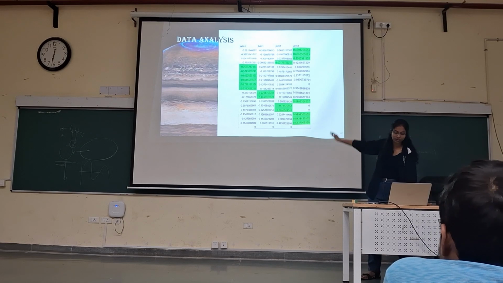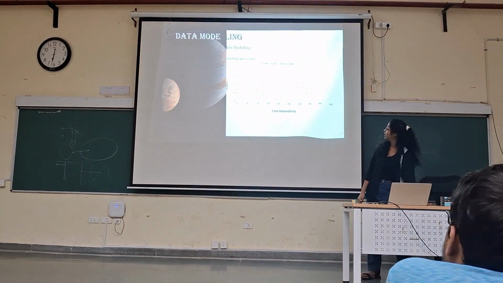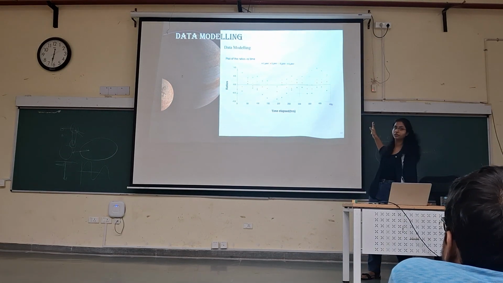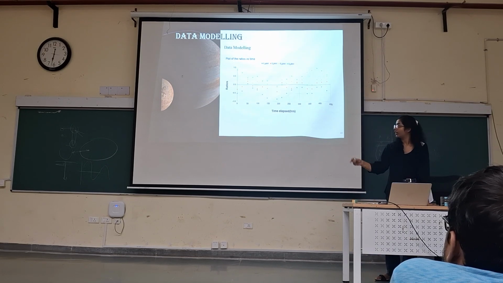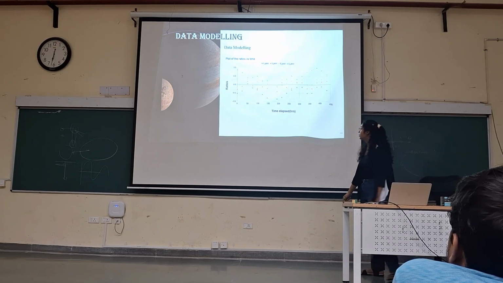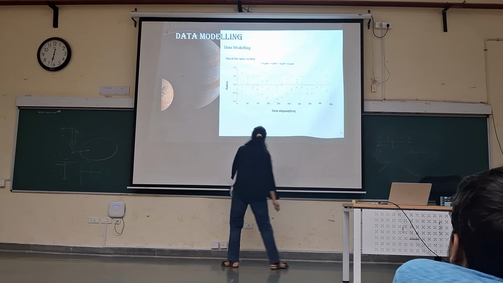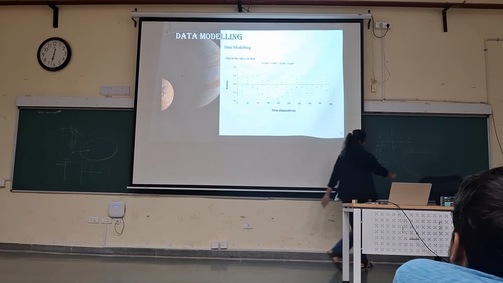Now we can fit this into a sine curve. So let's plot the ratios with the time taken. The time can be calculated by simply going to the details section of the images and seeing which hour and which minute the image was taken. So this is a random-looking graph which we are getting, which is not so random. We are going to filter them out.